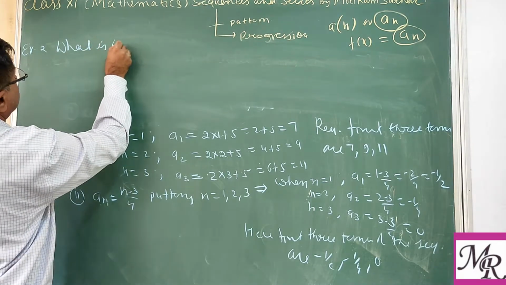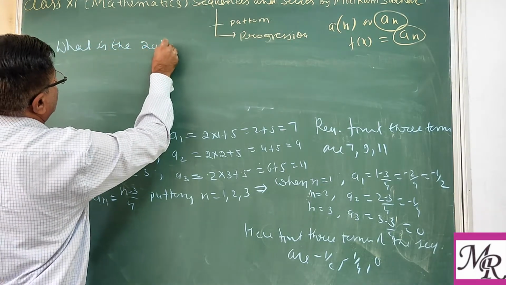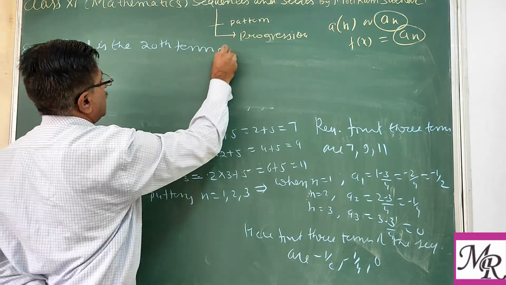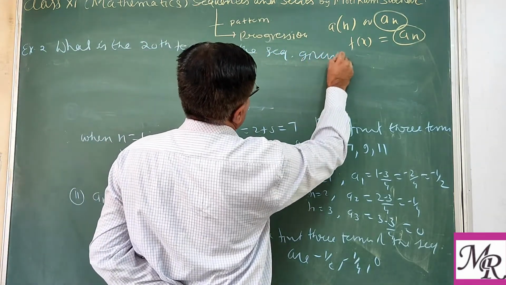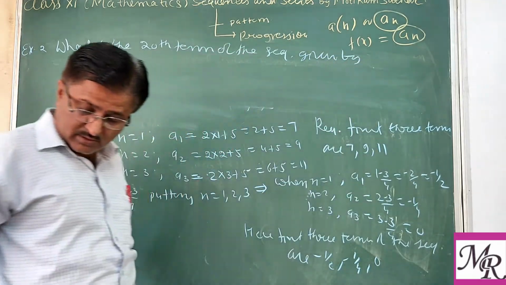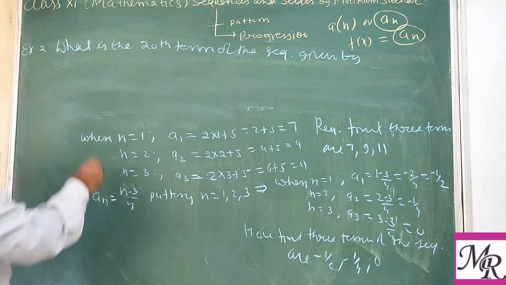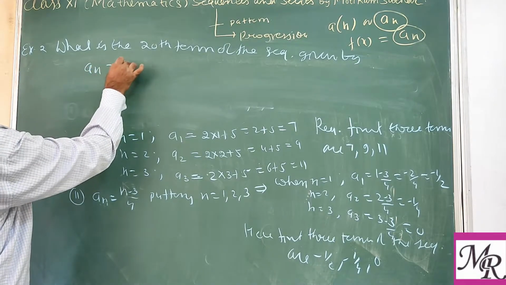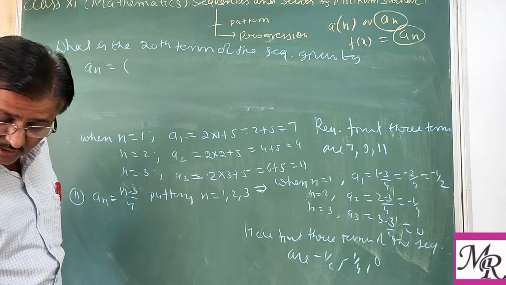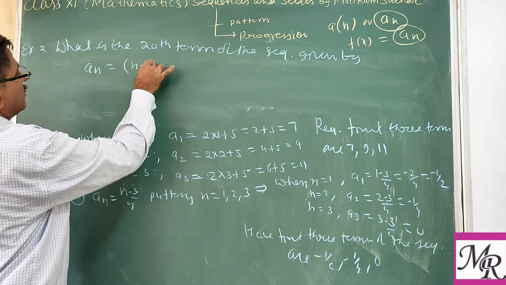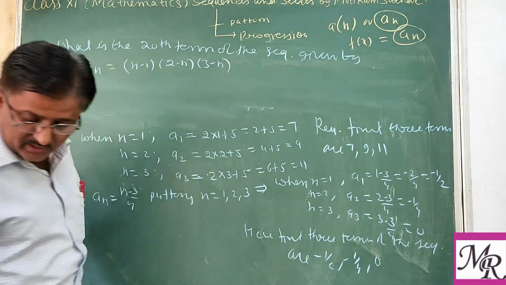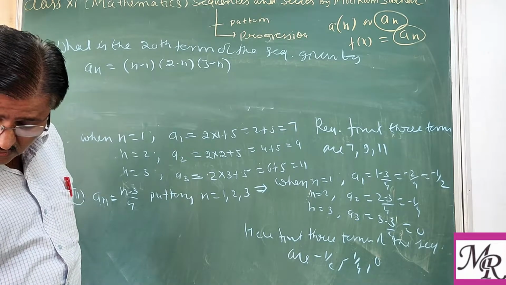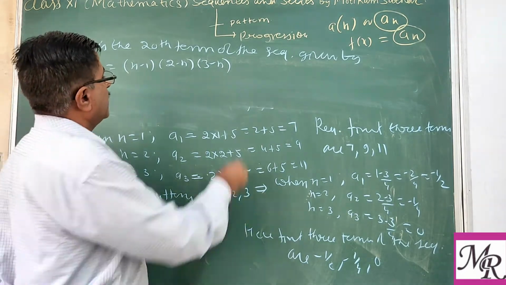What is the 20th term of the sequence defined by an equal to n minus 1 into 2 minus n into 3 plus n?